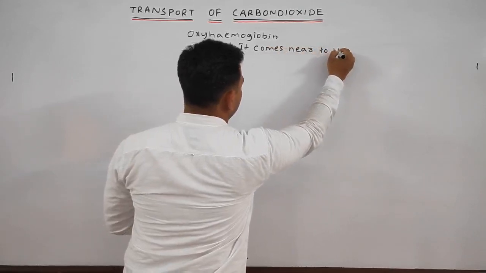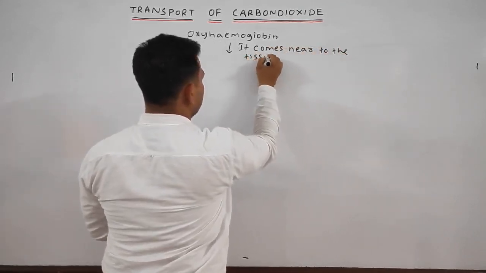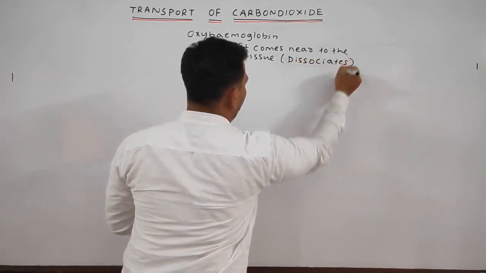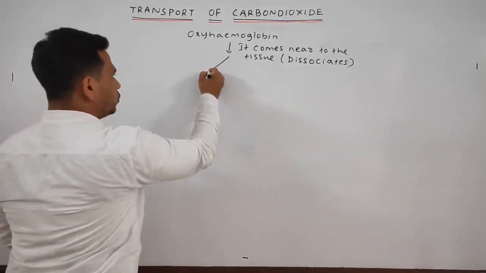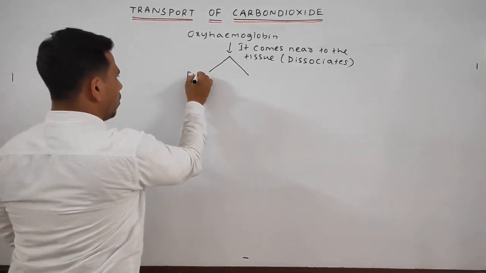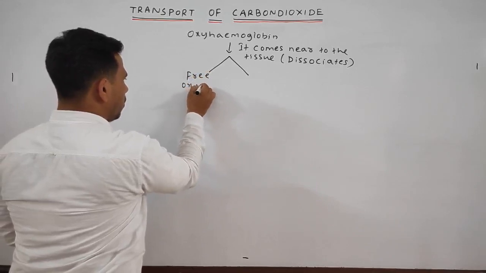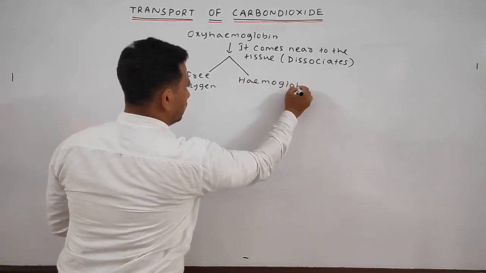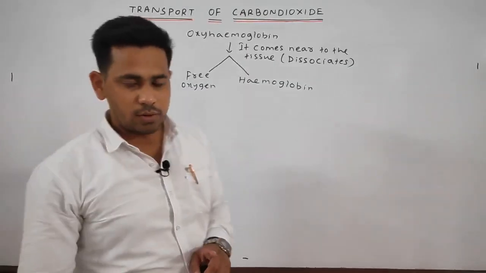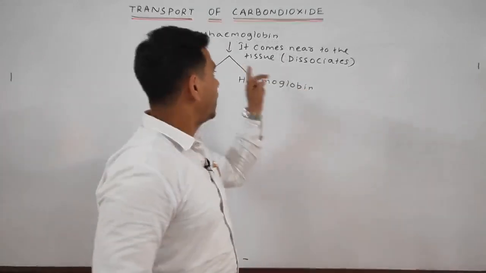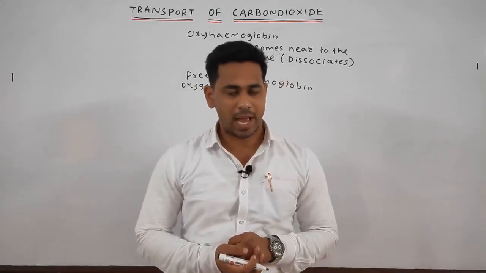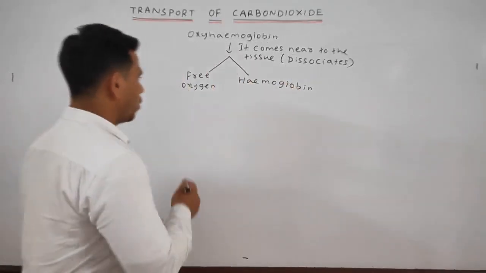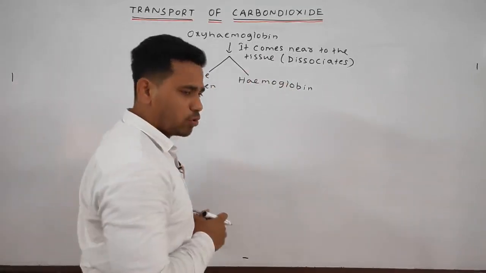It comes near to the tissue and it dissociates. What will it form on dissociation? It will dissociate to form free oxygen and hemoglobin. Whenever the oxyhemoglobin reaches near the tissue, as it is highly unstable and the partial pressure of oxygen is quite low, it releases the oxygen, by which the oxygen becomes free and the hemoglobin also becomes free.